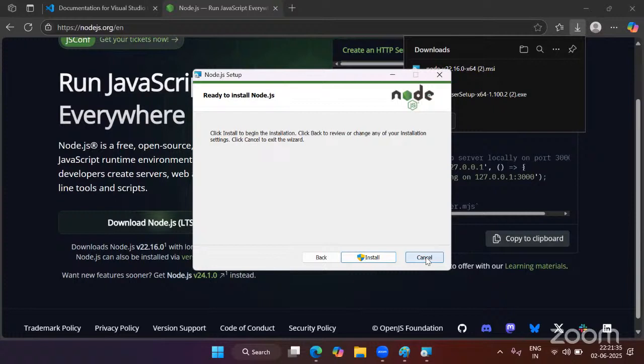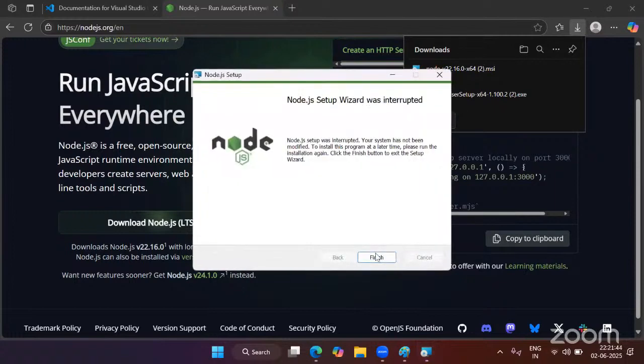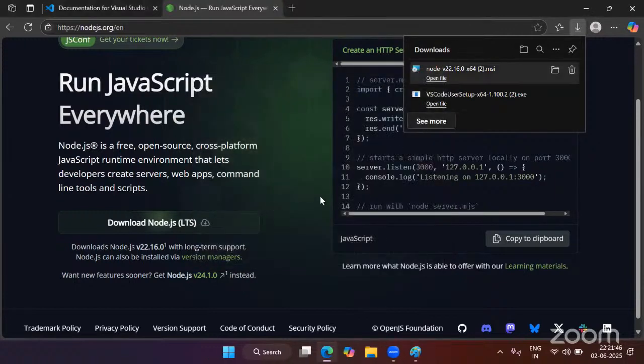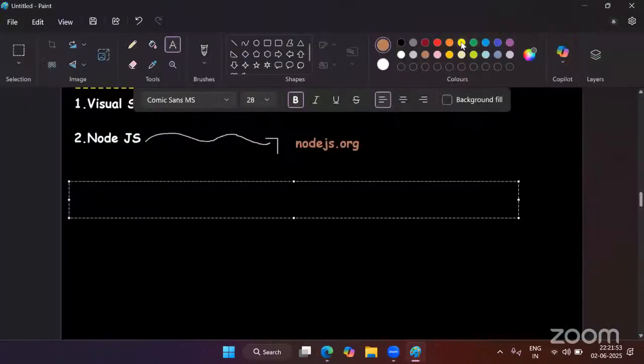Node.js will be installed in your system. So once Node.js is installed in your system, we have to verify whether this Node.js is successfully installed or not. So how to verify Node.js is installed or not? So here I am adding the title as how to verify Node.js is installed or not. How to verify it.